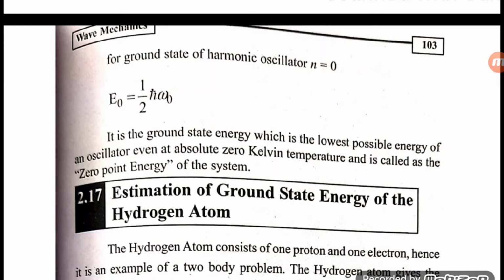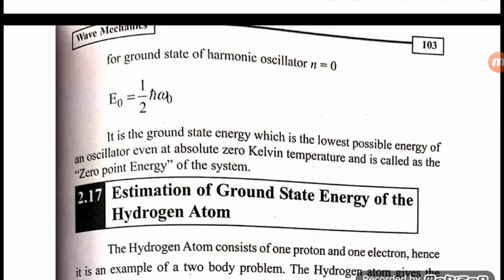It is the ground state energy, which is the lowest possible energy of an oscillator even at absolute 0 Kelvin temperature, and is called the zero point energy of the system. According to thermodynamics, at absolute temperature 0, no energy exists for the atom or any particle.